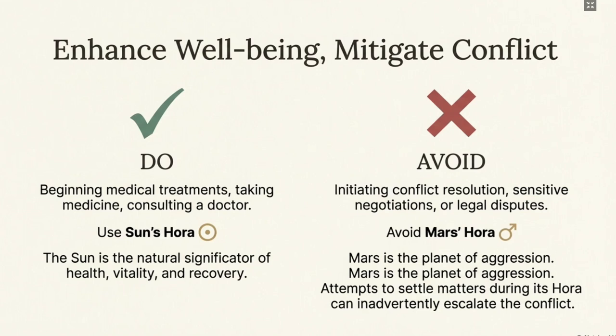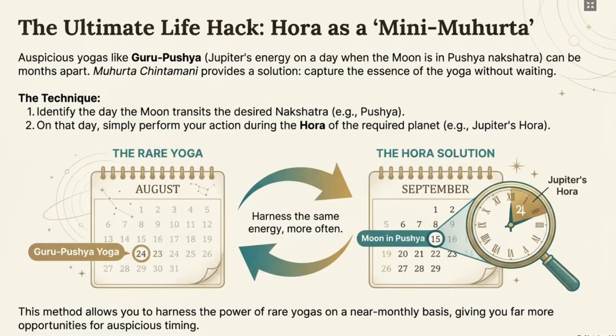And it also answers why the weekdays are sequenced as they are, Sunday, Monday, Tuesday, Wednesday, why they are sequenced like that only. So these are all as per the horas.